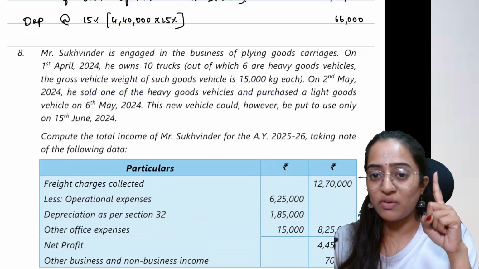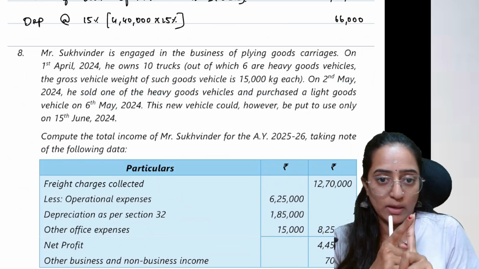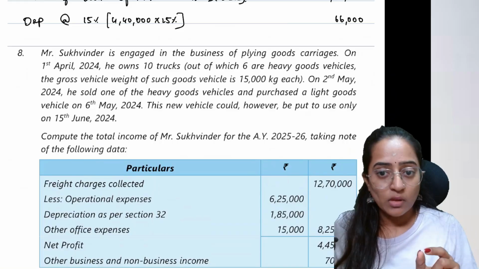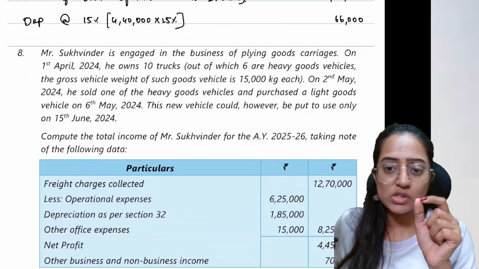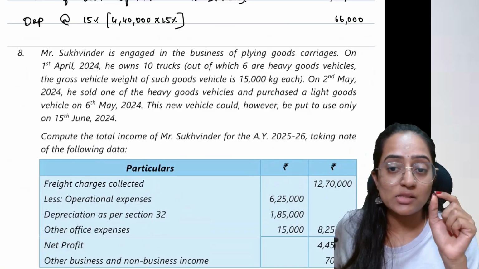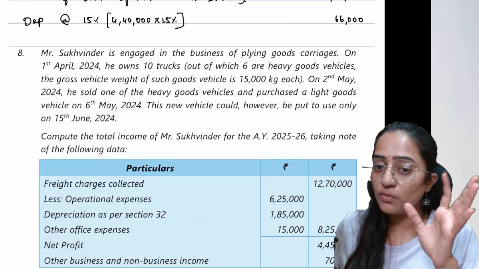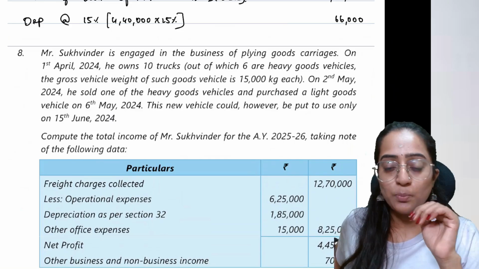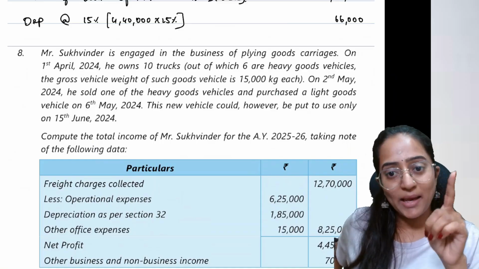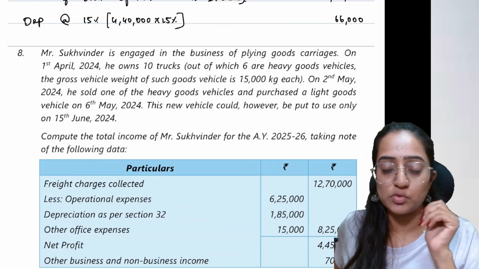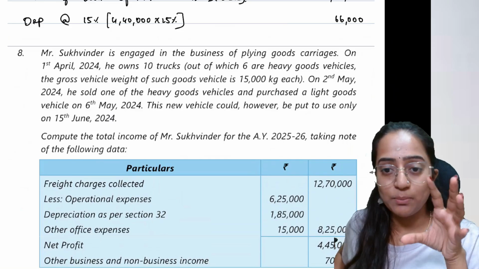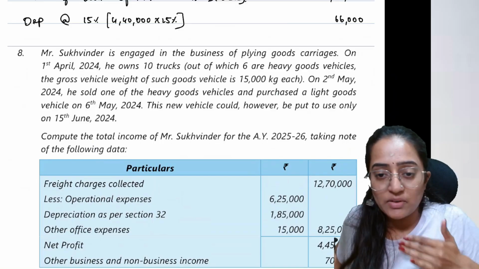Okay, he sold one heavy goods vehicle, so we'll consider that one. As per section 44AE, even if that vehicle is used for a single day in a month, we would consider one entire month for the purpose of computation. Suppose you have purchased a vehicle in May 2024. Basically, you have used it for 11 months. Correct. You have purchased it, so 11 months.